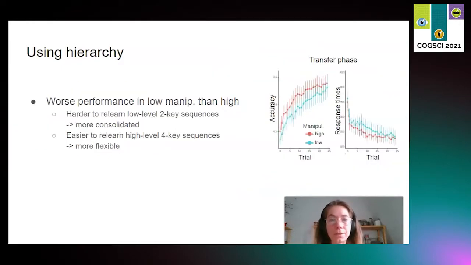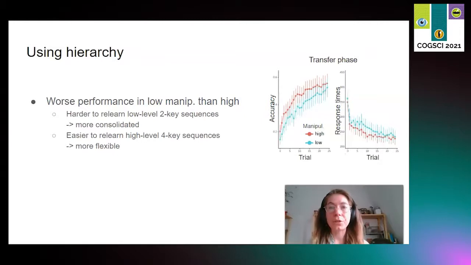So what actually happened? On the left figure, I'm showing average accuracy on the y-axis and trials are on the x-axis, comparing the low and high transfer phase. We see that participants indeed performed much better in the high transfer than in low. This suggests that the lower level 2 key sequences were more consolidated and harder to relearn, and that the higher level combinations of these sequences were more flexible and easier to relearn.